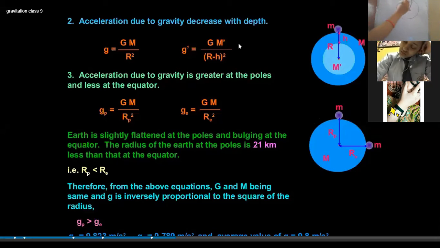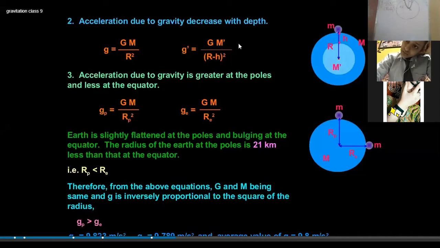But now the distance has decreased, R has decreased. How much has R decreased? So the value will be g is equal to G M upon (R minus H) whole square.